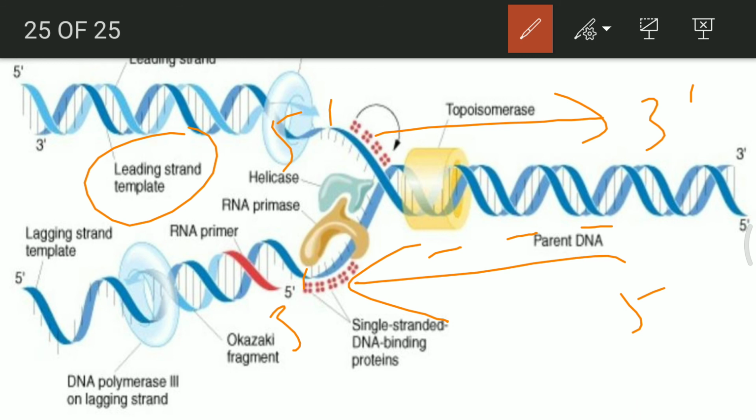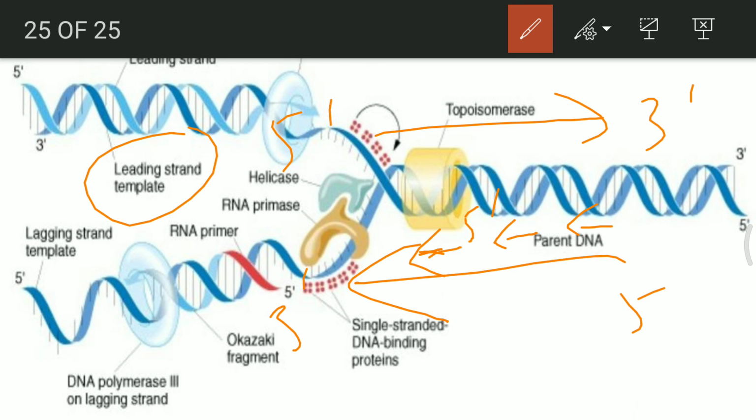As this dimer is moving, it forms the primer in both. In the lagging strand, primers are formed several times, because the formation of DNA is always in 5 prime to 3 prime direction. So there will be formation of a small strand of DNA, again a small strand, again a small strand.